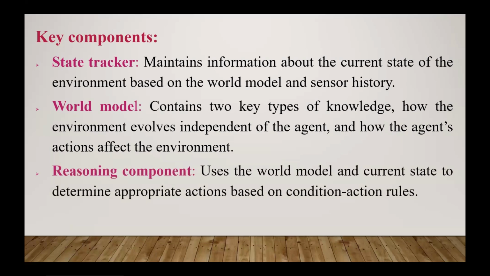Third component is the reasoning component, which uses the world model and the current state to determine appropriate action based on the condition-action rule, the rule which converts the current state into an action. So these are the three basic components of a model-based reflex agent.